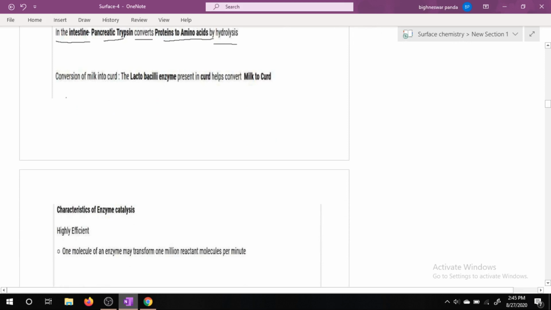Another example is conversion of milk into curd. Milk into curd is due to lactobacilli enzyme. Lactobacilli enzyme present in the curd helps to convert milk to curd.